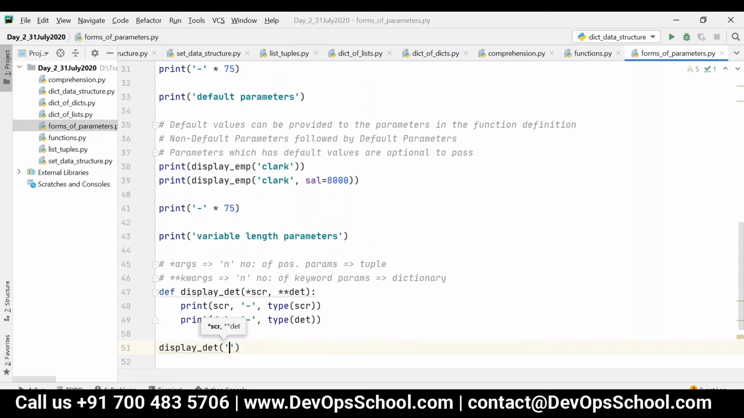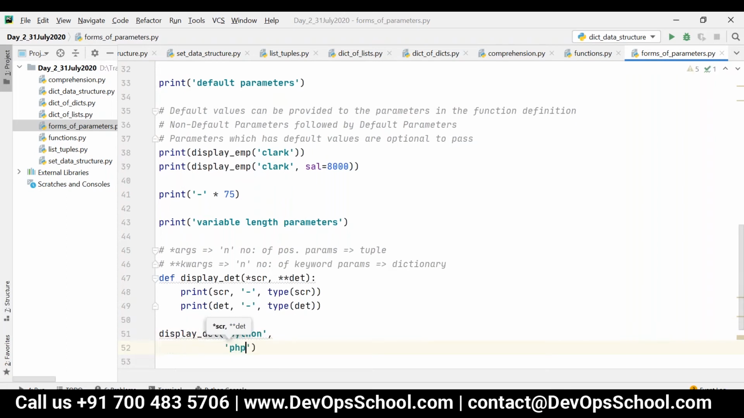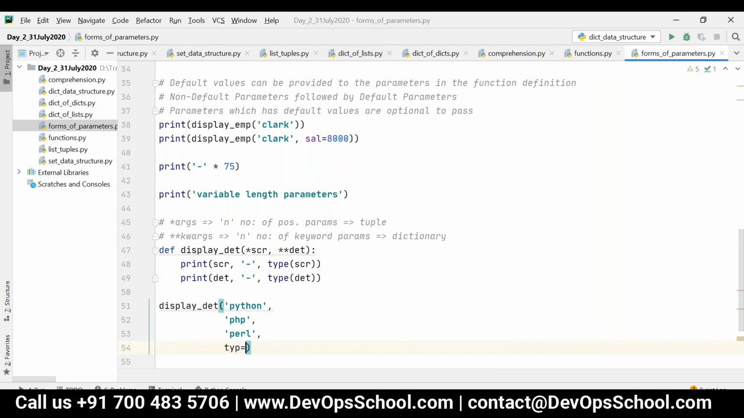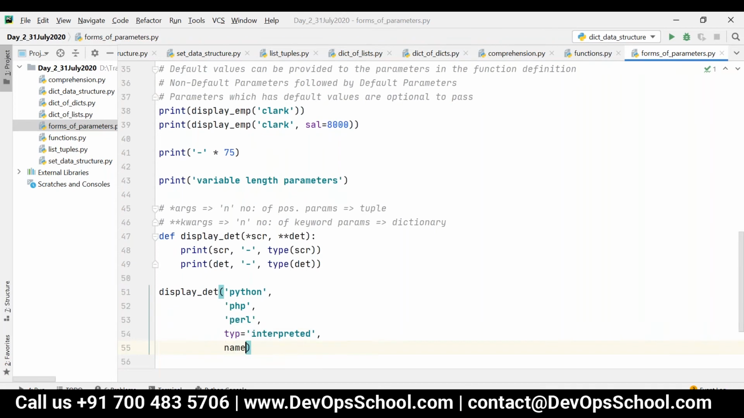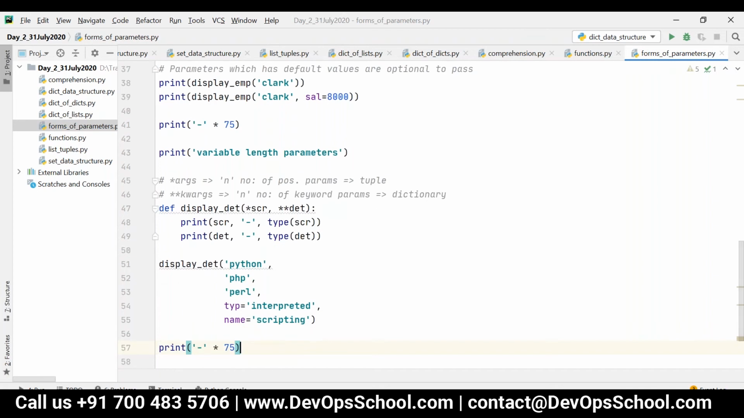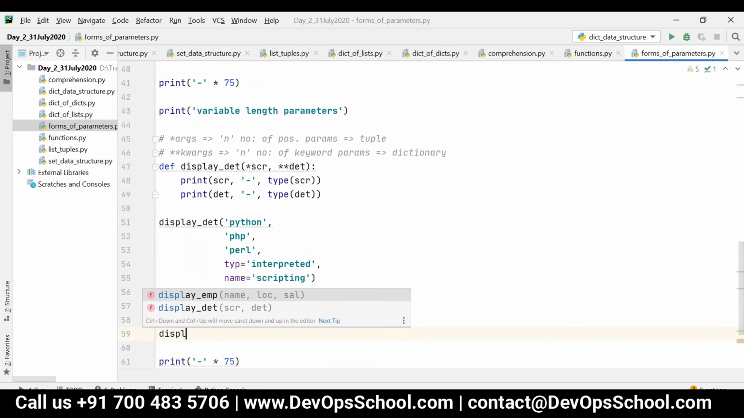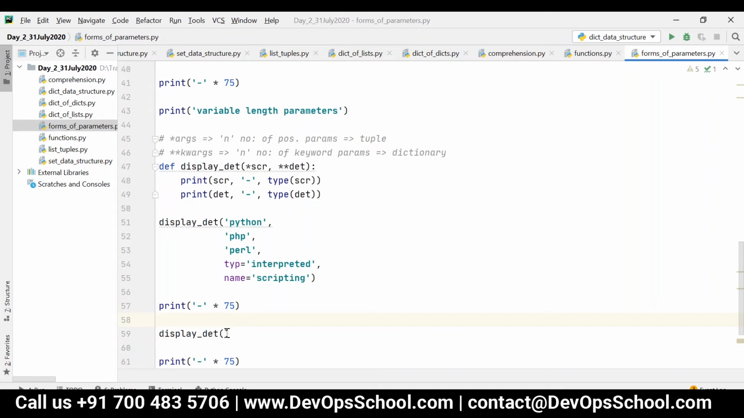Let me pass Python, PHP, Perl, type is equal to interpreted, name is equal to scripting. And the second function call I'm just going to do with display det without any parameters.